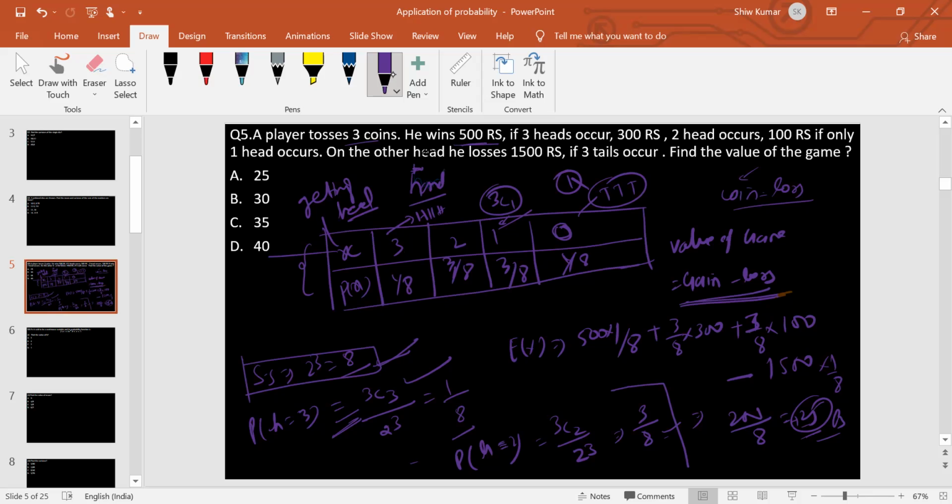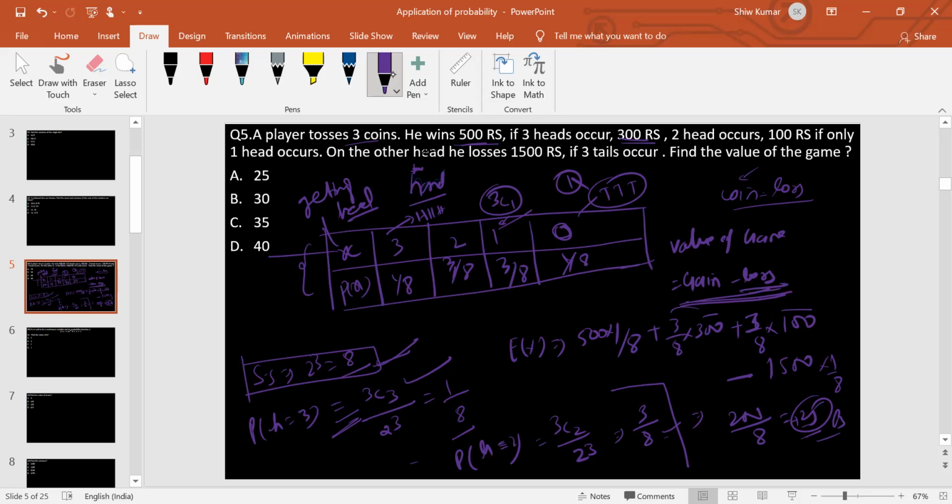So to find the value of the game, see here. If 3 heads occur, we win 500, so 500 into 1/8 is that possibility. If 2 heads occur, 300 rupees he will win, so 300 into 3/8. And for 1 head he gets 100 rupees, and its probability is 3/8. Minus loss.